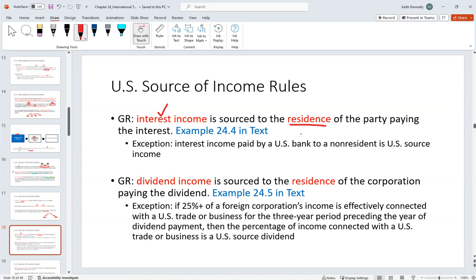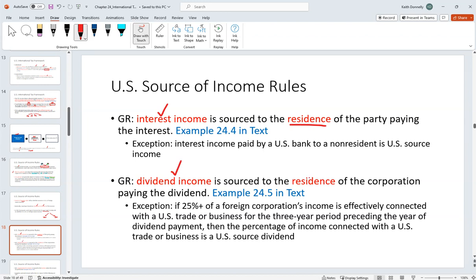So say we have a French bank, and they pay us as a US individual interest income. Well, we look to the payer. The bank is in France, so we're going to put that in foreign source income. If we flip the scenario, and it's a US bank that pays the interest, it's going to be US source income. So you need to look to the residence of the person paying the interest.